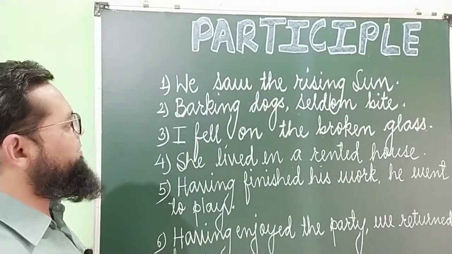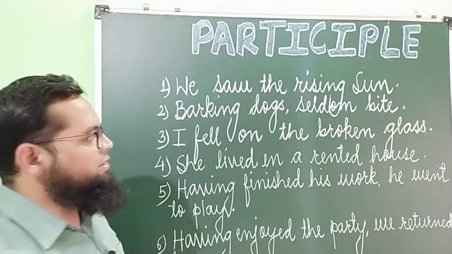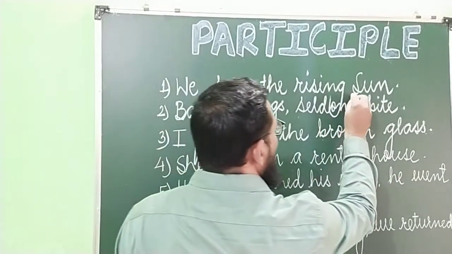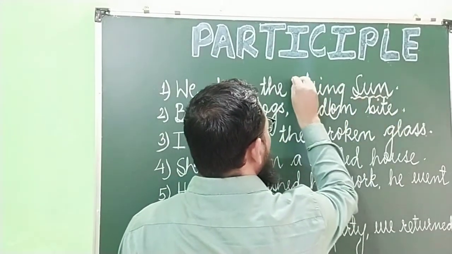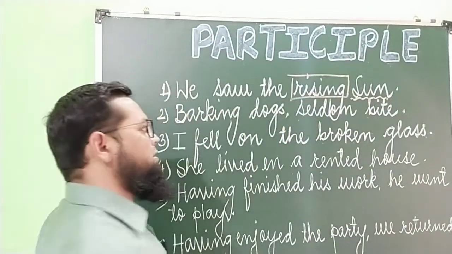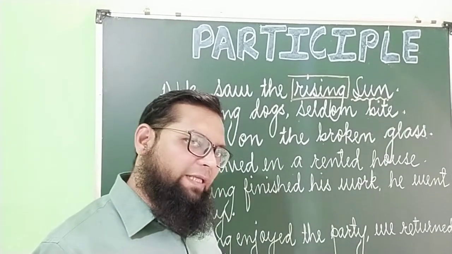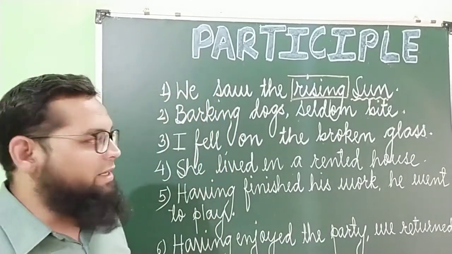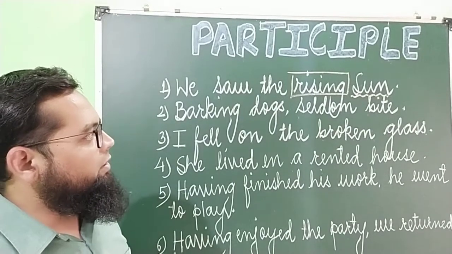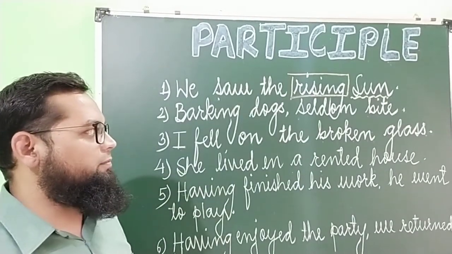The first example, we saw the rising sun. In this sentence, sun has been described as rising. Rising sun. The noun sun has been described as rising. So in this particular sentence, rising is present participle, which is describing sun.